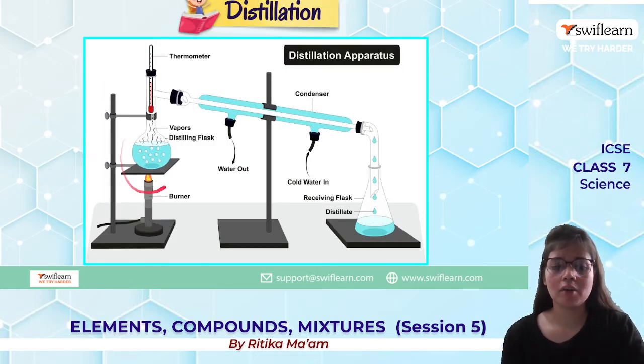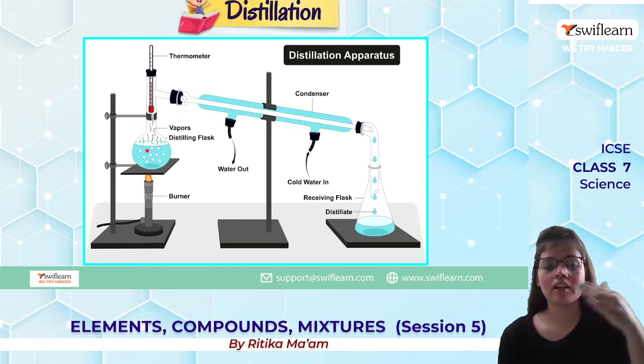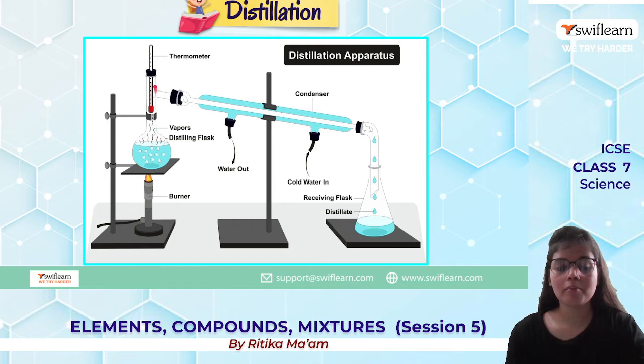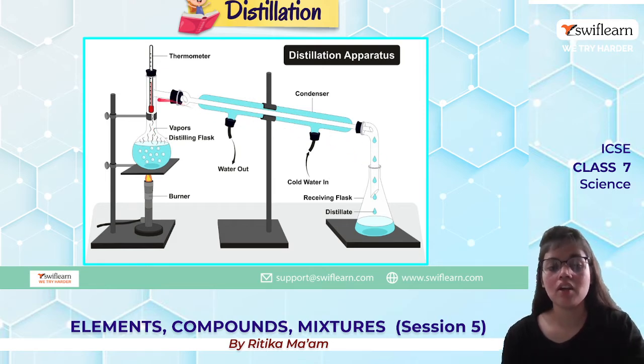For example, this is a mixture. हम heat provide कर रहे हैं, we are providing the heat, and the liquid is starting to evaporate. अब ये evaporate हो रहा है तो हमने वापस से इसे collect कर लिया है. So the liquid which is coming out, we are just collecting it, and it is known as distillate. So the pure liquid that we are getting is the distillate.